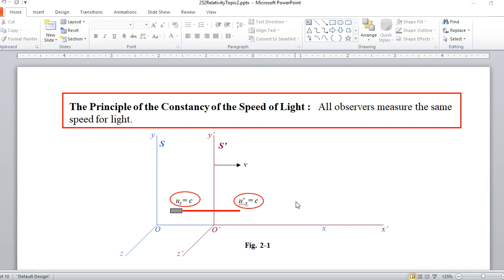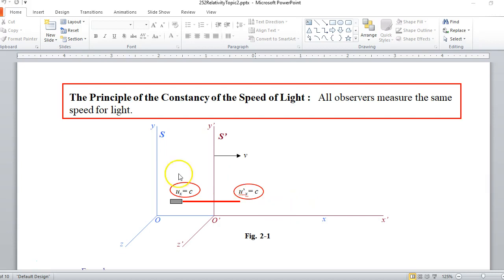Only light has this special property that all observers, no matter how fast they're moving relative to one another, always measure the speed of light to be the same. Again, we're talking in free space, so it would be C. In the picture, if somebody fires a laser pointer in frame S at speed C, anybody moving relative to that person, for instance somebody in frame S prime moving at speed V, is also going to measure C. Again, only light has this property.